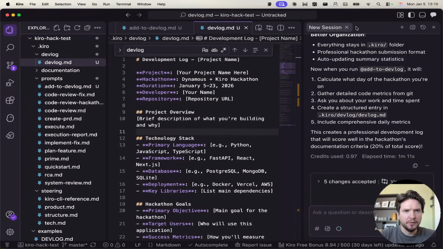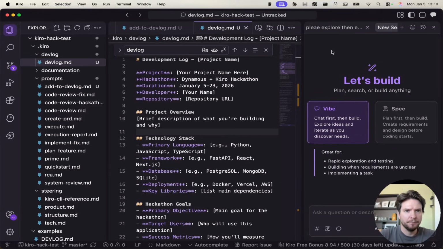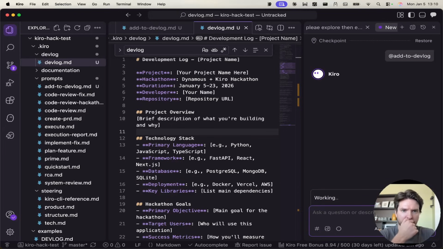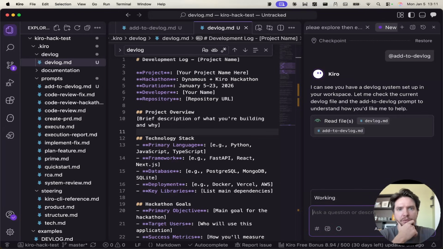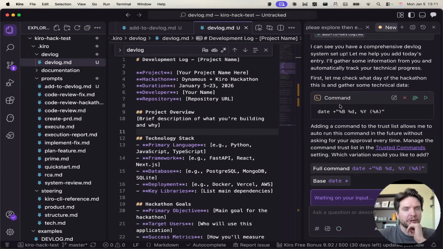Okay, so we now have a session here. We want a new session because we want to be able to go in there and edit it. So let's just run add to devlog. Something that would be really nice as well would be if we could autocomplete the command. Now we need to remember what all of these are named. If you want to run commands, especially in the CLI, then we can't look in the file explorer. Then we need to remember the commands.